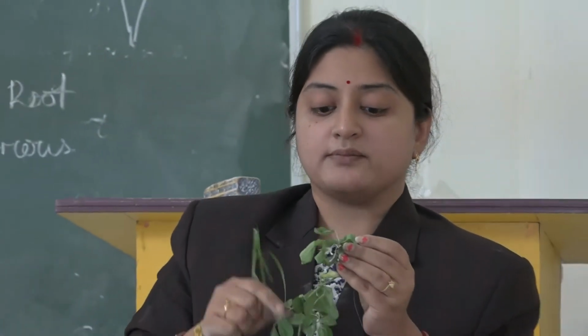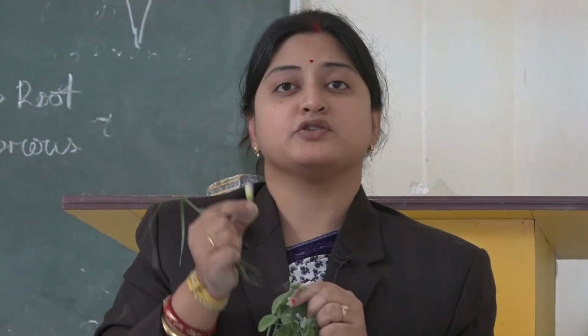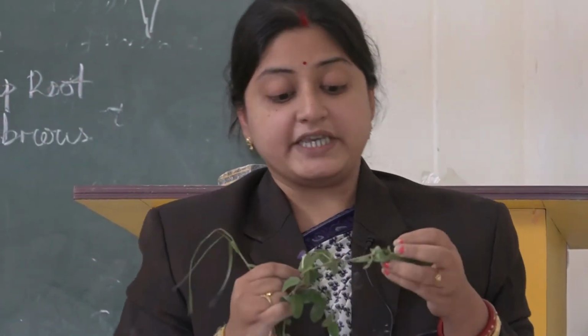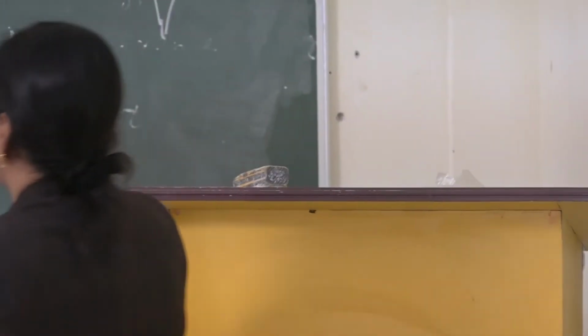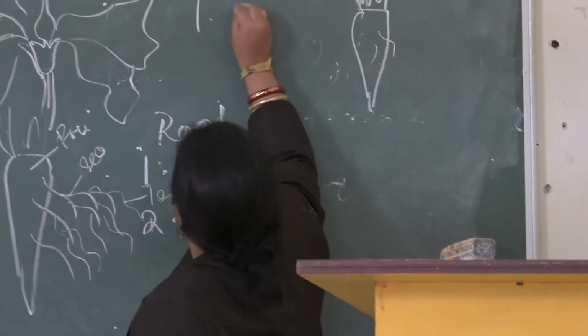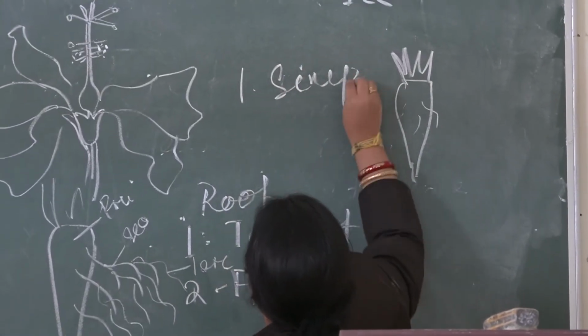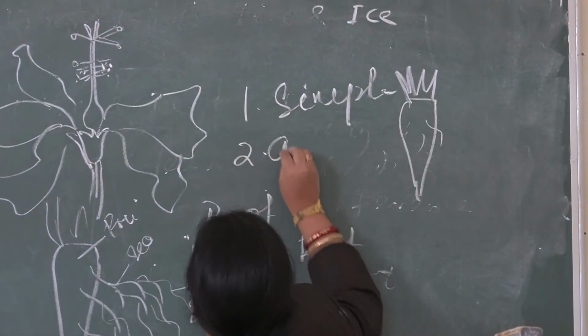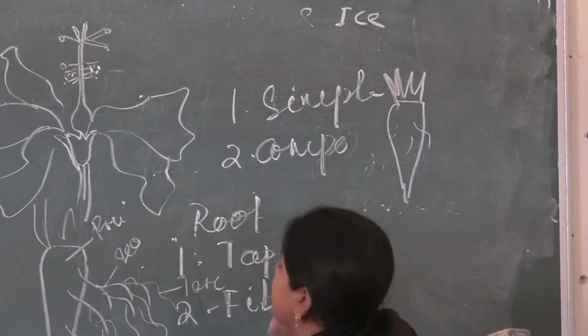Then the last and most important part is the flower. And the leaf can be of two types: one is the simple leaf, another is the compound leaf. What do you mean by a simple leaf?